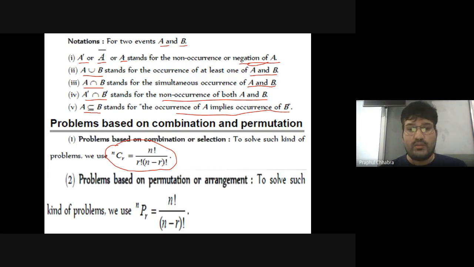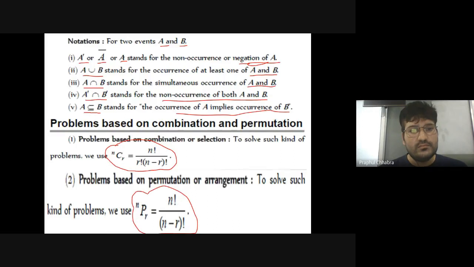The total number of ways will be nPr. That is, we will use the permutation formula, n factorial divided by n minus r factorial. So if we are collecting and arranging, we will use the permutation formula. If we are collecting only, then we will use the combination formula. Got it?